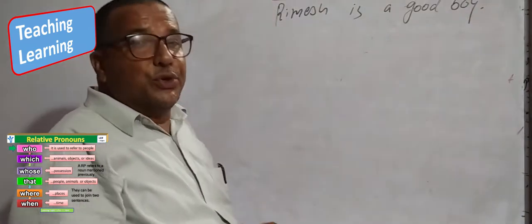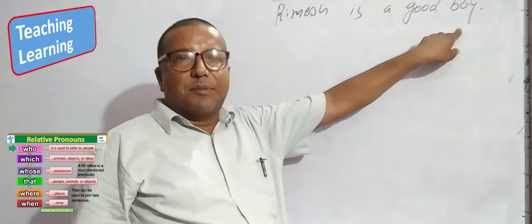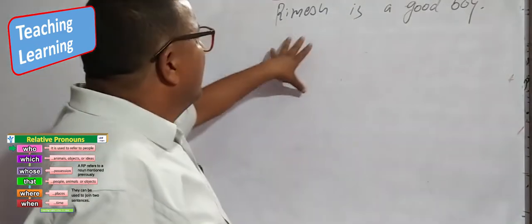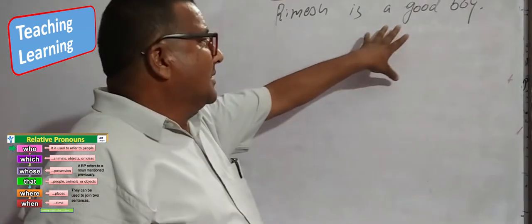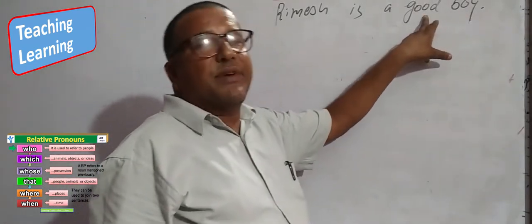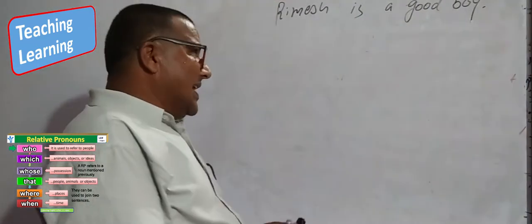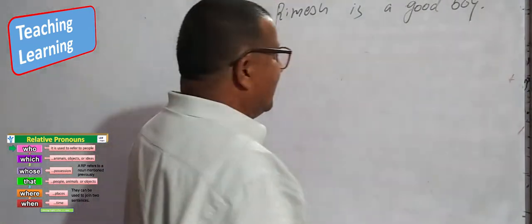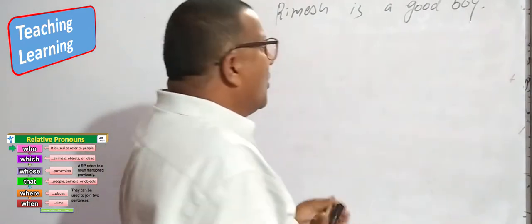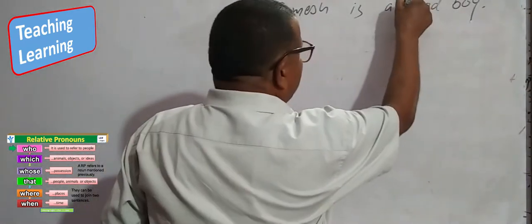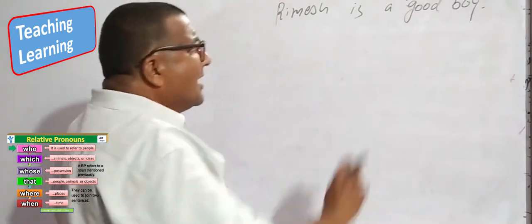I have taught you, Ramesh is a boy, in the simple present tense. Ramesh is a good boy. How is the boy? He is very good. Good is an adjective. It has only one syllable. How do you pronounce it? Good. We only have to keep the stress here. So it is a short adjective.